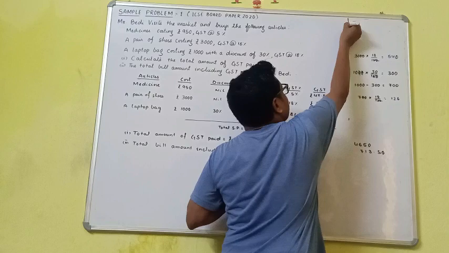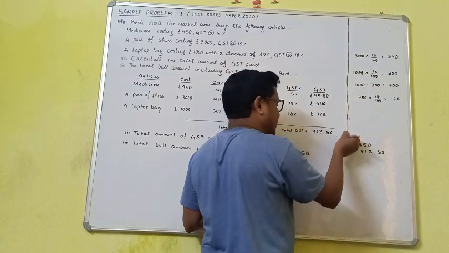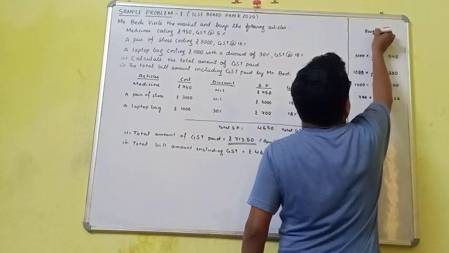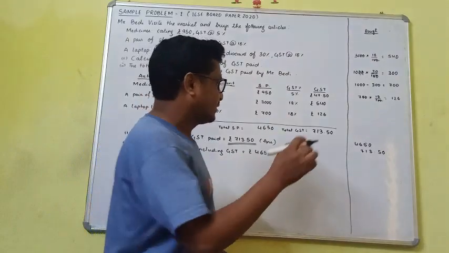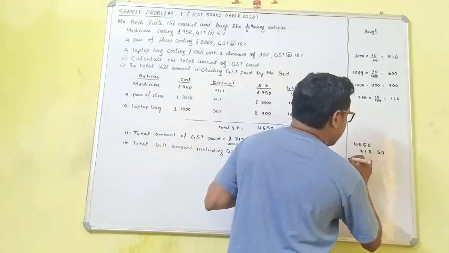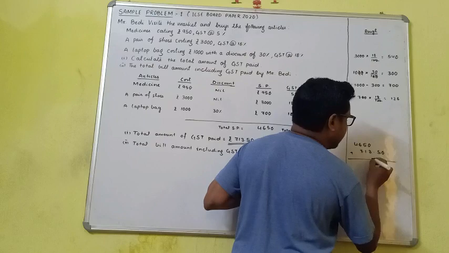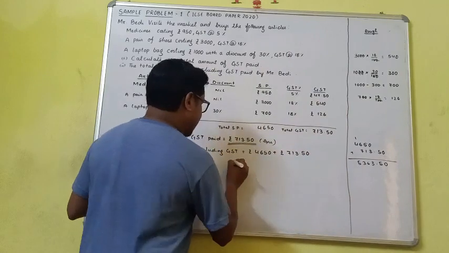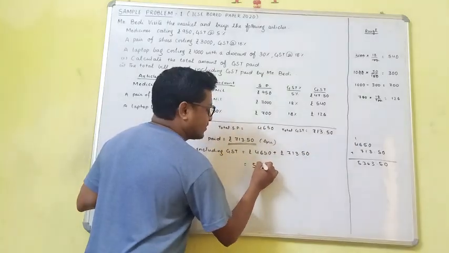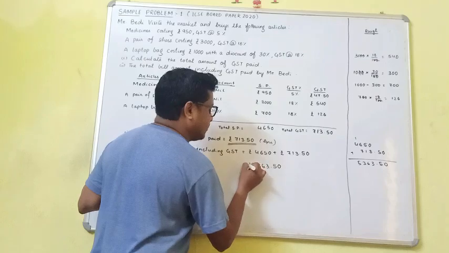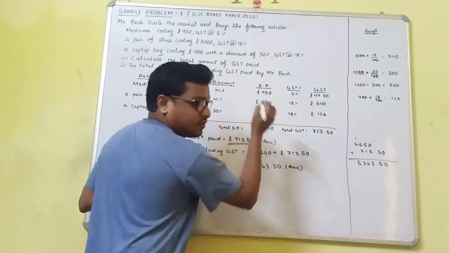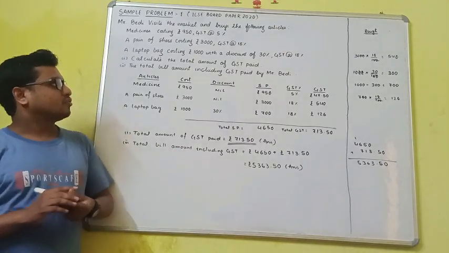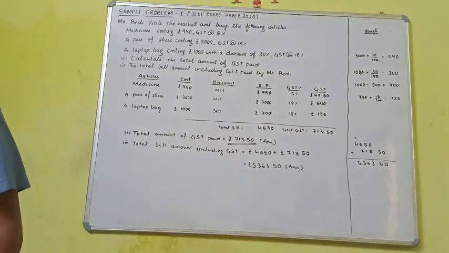So in case of your examination copy, you put a bar like this and put rough here and do the rough work there. Then if you add these two, then it will be 5363.50 is your answer. So you can solve this kind of problem now. So once again we check this one.